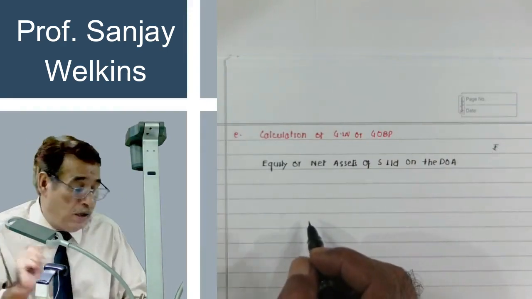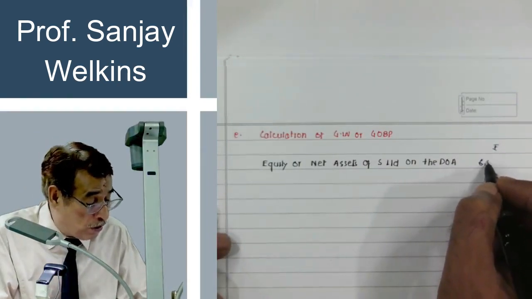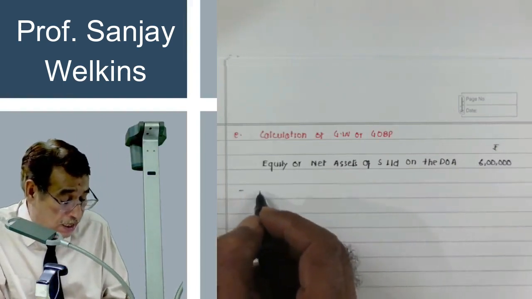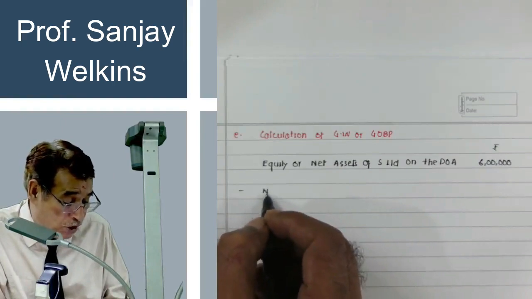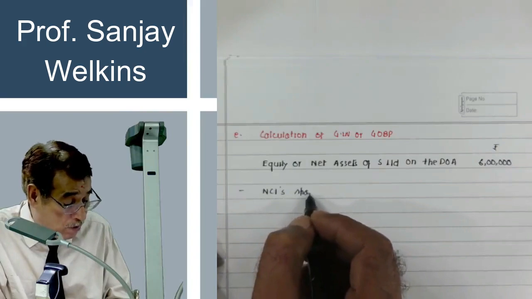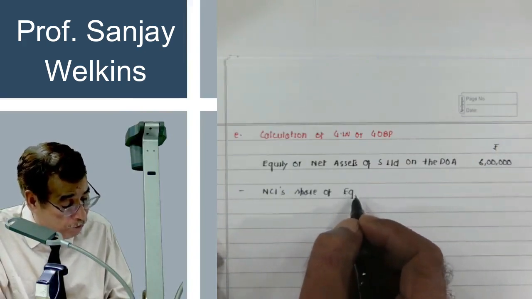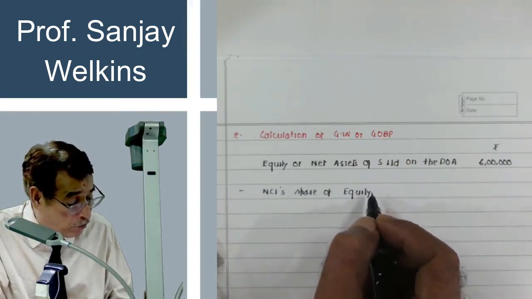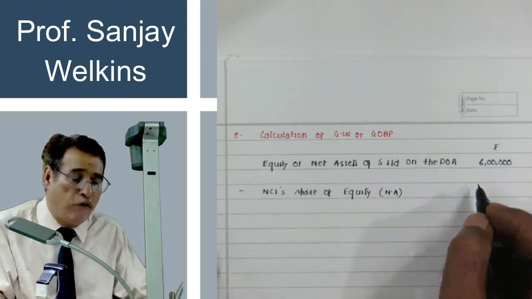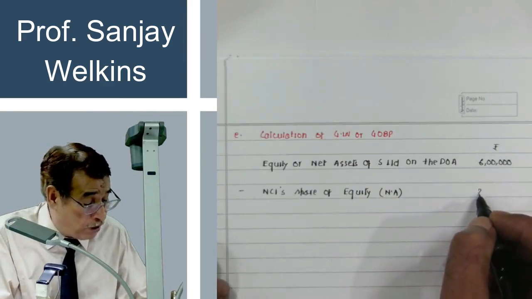Correct? In the table, we saw that equity on the date of acquisition is equal to 6 lakhs. Now, out of this, I will subtract NCI share, that means other shareholders' share. NCI share of equity. Whenever we use the word equity, indirectly we are referring to net assets. So NCI share of equity or net assets is, we have already computed, 2,40,000.